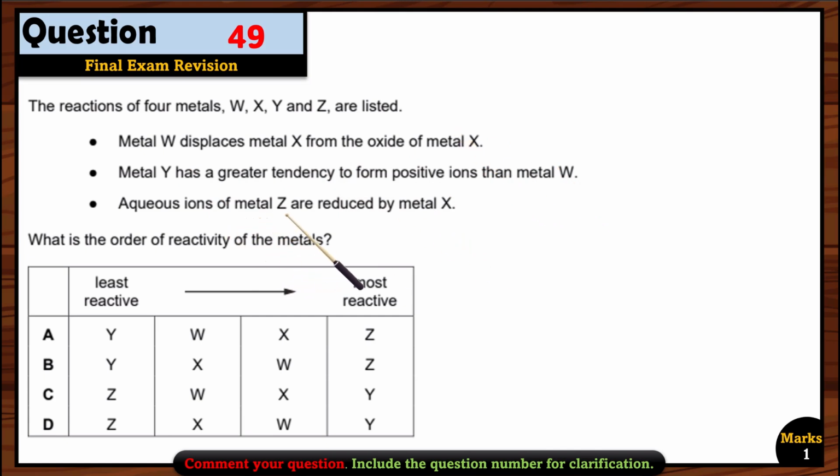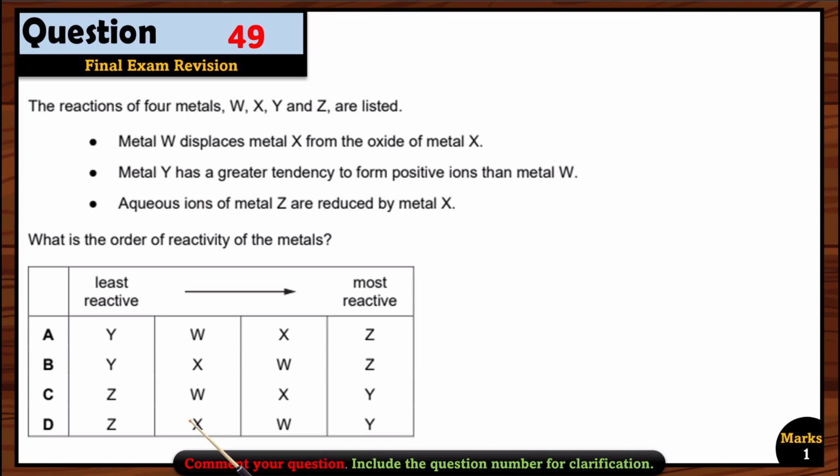Now let's see the third statement. Aqueous ions of metal Z are reduced by metal X. What does it mean? It means X is more reactive than Z. So now we have to find the correct order from least reactive to the most reactive one. Z is the least reactive one because Z is reduced by X and X is reduced by W, right? And then W can be reduced by Y because Y has the more tendency. So Y is the most reactive one and Z is the least reactive one.